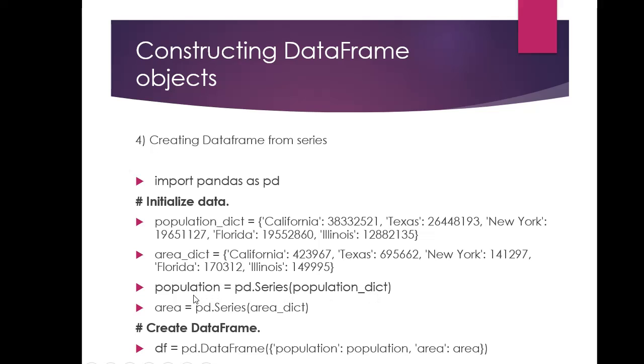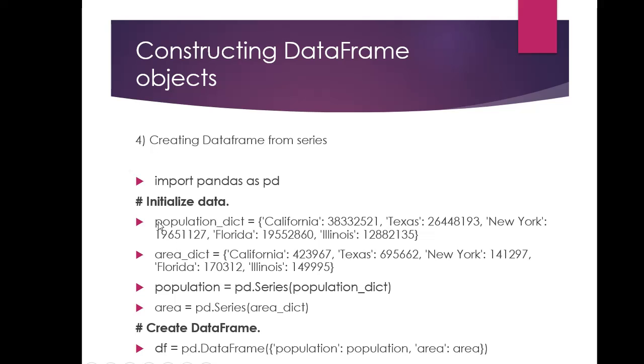We create the population dictionary first, specifying the population of California, Texas, New York. Similarly I'm creating a dictionary of area for California, Texas, New York and so on. Then I create the population series and the area series from these dictionaries, and then I create my data frame from the two series.